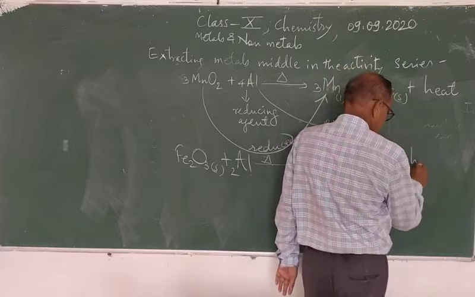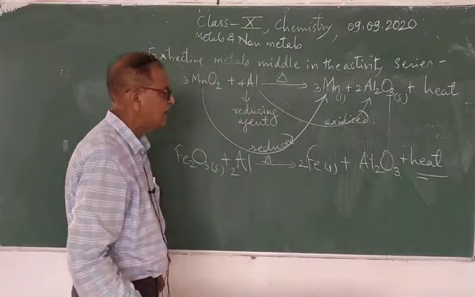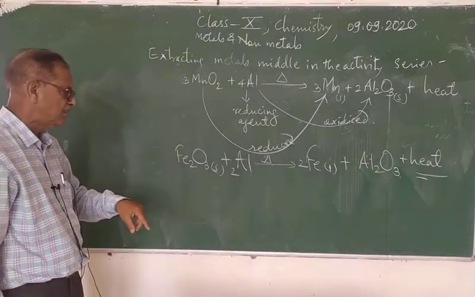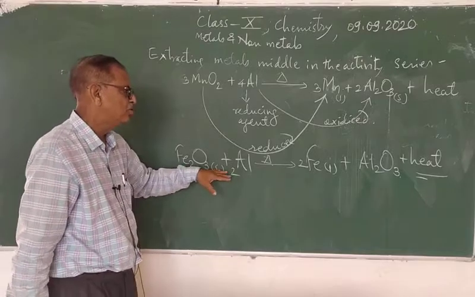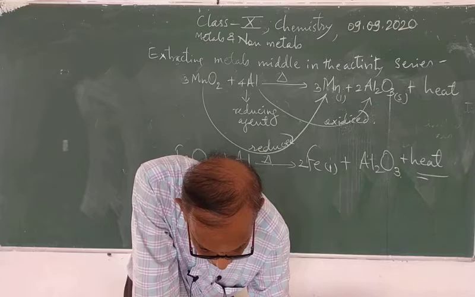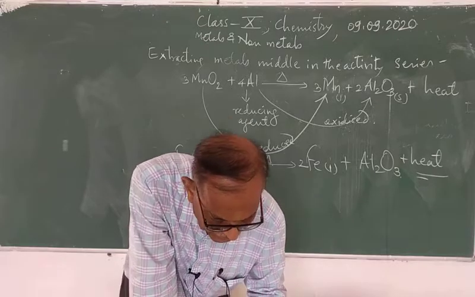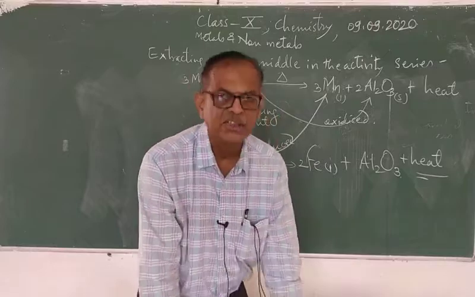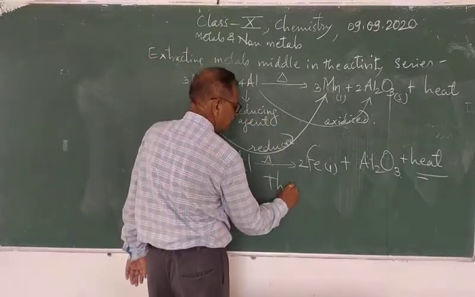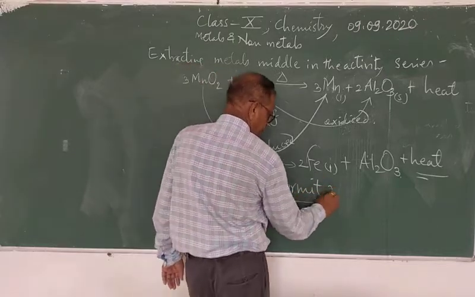So here you can say a large amount of heat is evolved, and this heat is utilized for joining of the railway tracks, machinery parts, etc. And this reaction is known as the Thermit reaction.